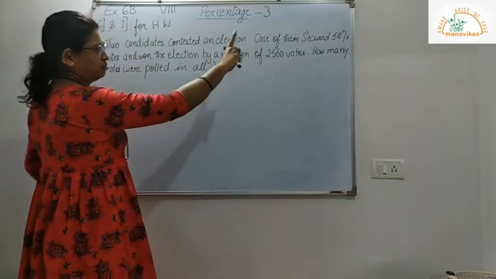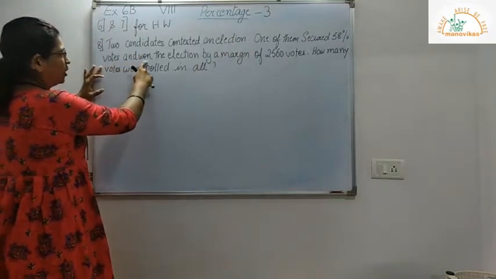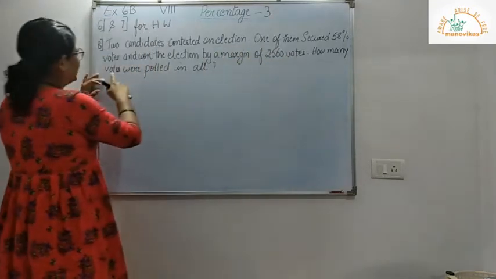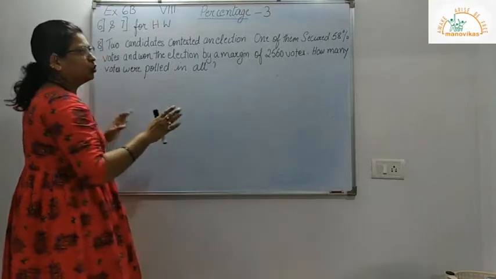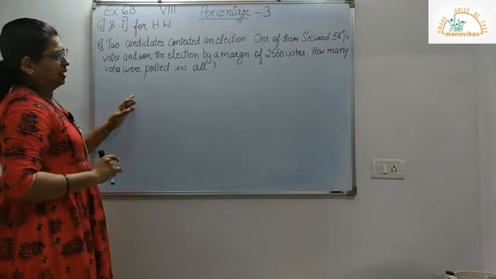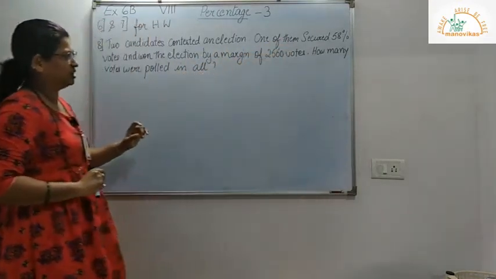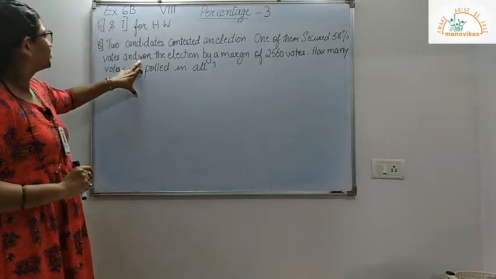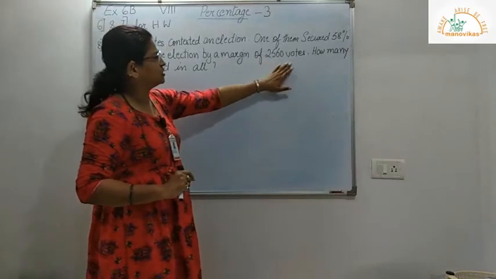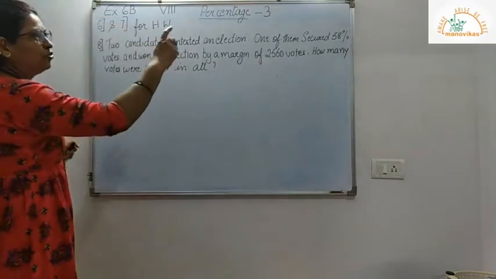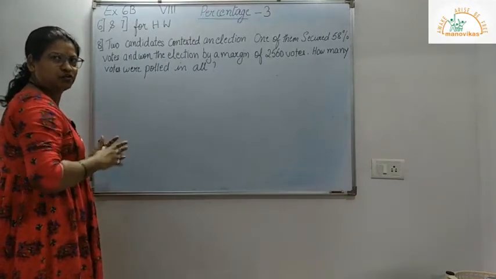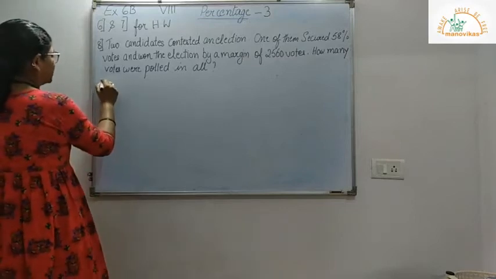One of them secured 58% votes and won the election by a margin of 2560 votes. How many votes were polled in all? Now we don't know how many votes were polled, so let the polled votes be X. Now one secured 58% of the total votes and won the election by a margin of 2560. Now if one has secured 58%, the other one will secure 100 minus 58%, that is 42%. So let us solve the sum.